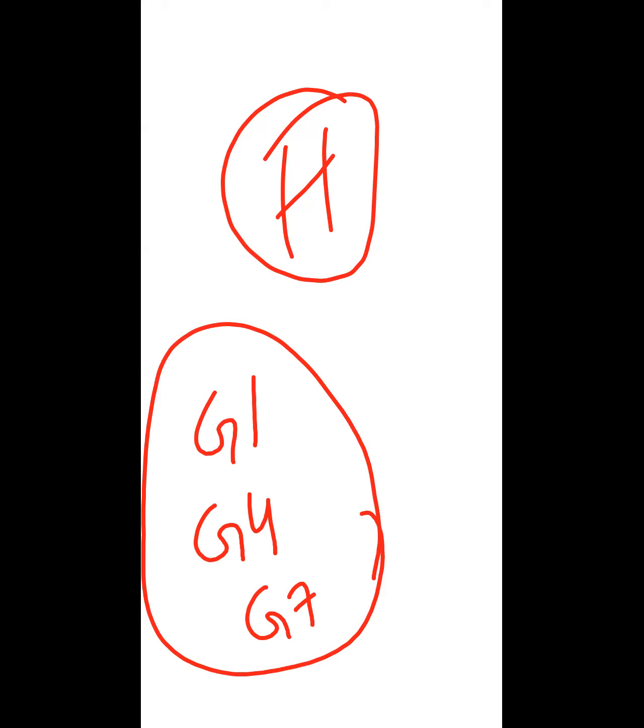There is no group for hydrogen. So you can see in the periodic table, hydrogen is placed on the top of the periodic table. You cannot see hydrogen in the column of any group. It is placed on the top because it does not fit in any group.